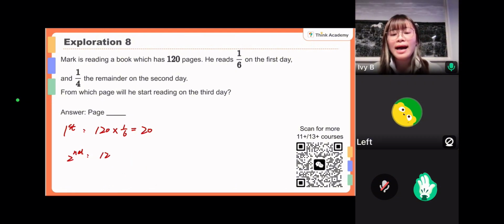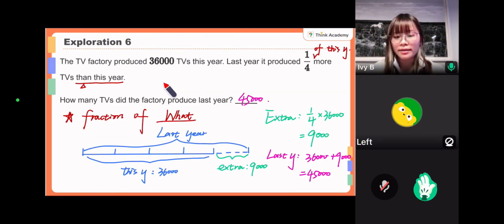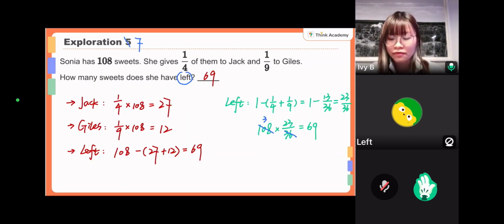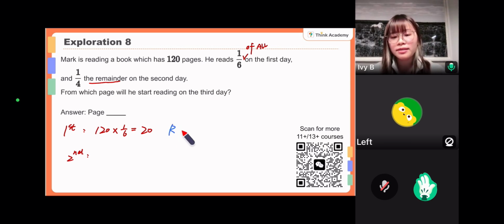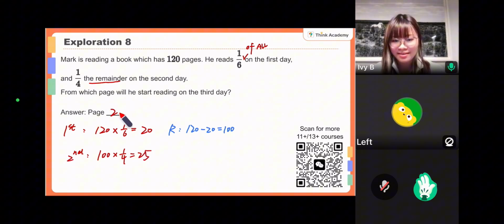No. Okay, so I stressed that just now. Okay, from the question, a fraction of what? Oh, this "what" is very, very important. And you can see 1/6 of, actually this means 1/6 of the total, right? But this is a quarter of the remainder. Are we clear? So first of all, you need to find out the remainder after the first day. The remainder after the first day will be 120 minus 20 equals to 100 pages left. Okay, so this quarter is actually a quarter of 100. Okay, so you think you get the final answer now?